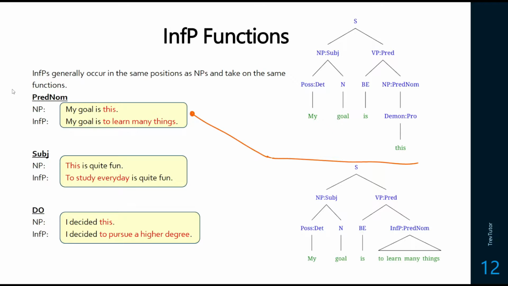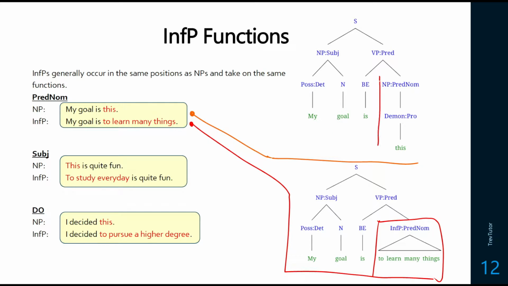So if we take a look at the second sentence here, which is the bottom diagram, what do we see that's different? Well, we see this infinitive phrase. But that infinitive phrase is occurring in exactly the same position as the noun phrase would be, and it has the same function. So we can do this with predicate nominals. My goal is this. My goal is to learn many things. We can do this with subjects. So we can say this is quite fun, but we can replace this with an infinitive phrase. To study every day is quite fun.